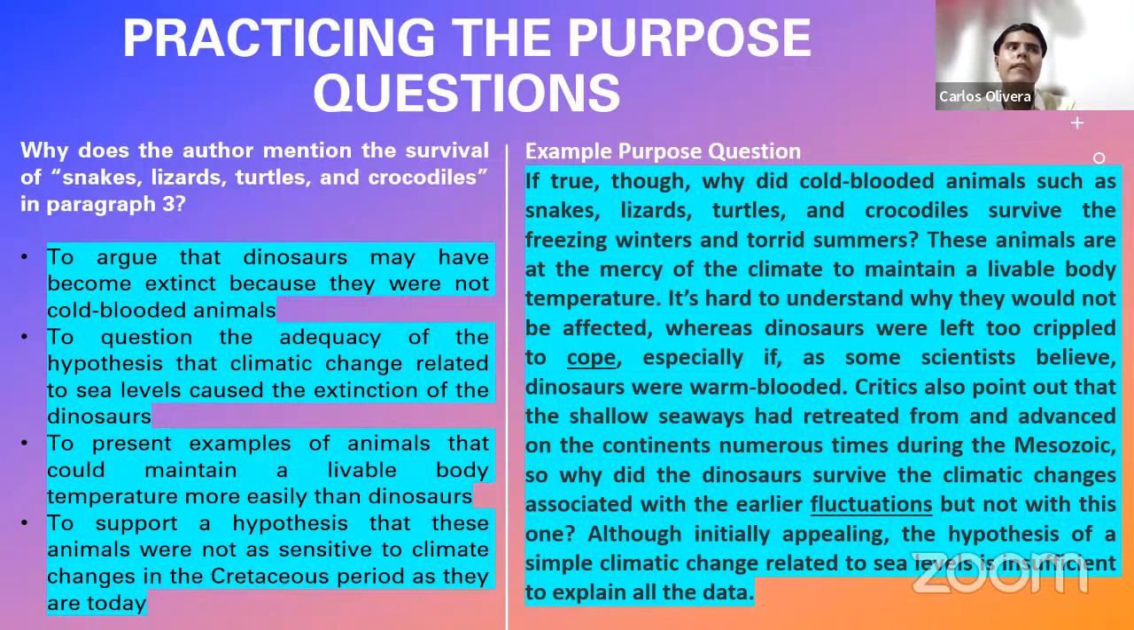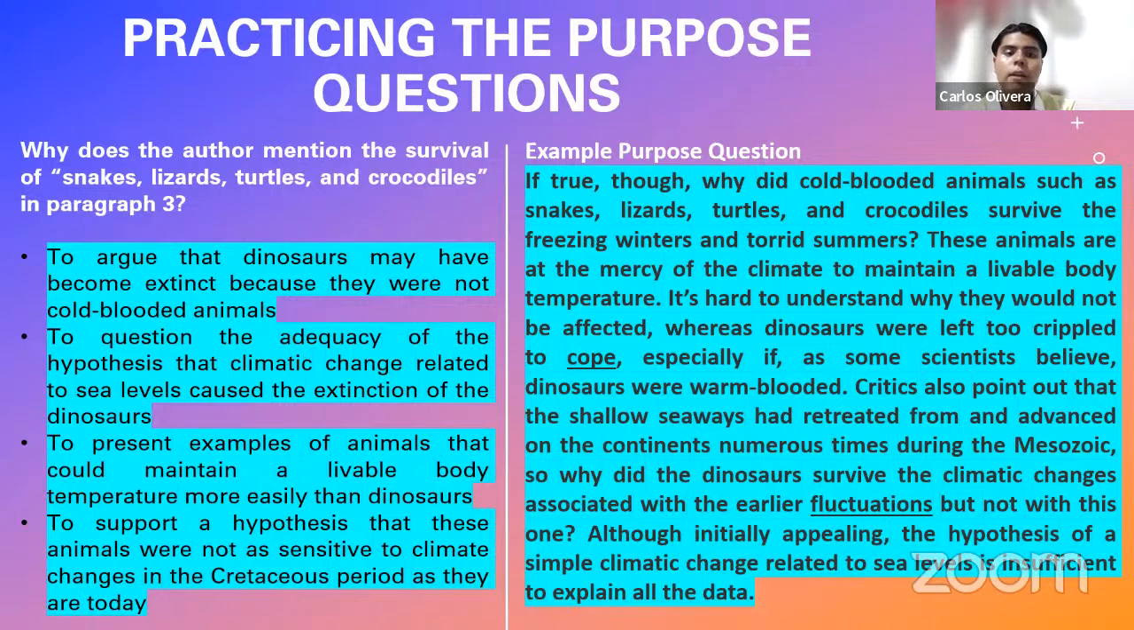no. It's asking you for the purpose. Why did the author mention a particular sentence? And what is that sentence? Snakes, lizards, turtles, and crocodiles. As you can see, we have that sentence at the beginning of our reading passage. And it's actually part of a bigger sentence, right? If true though, why did cold-blooded animals such as snakes, lizards, turtles, and crocodiles survive the freezing winters and the torrid summers?